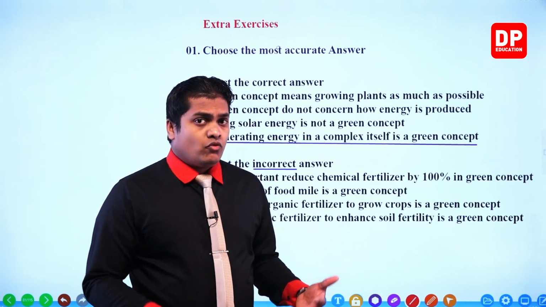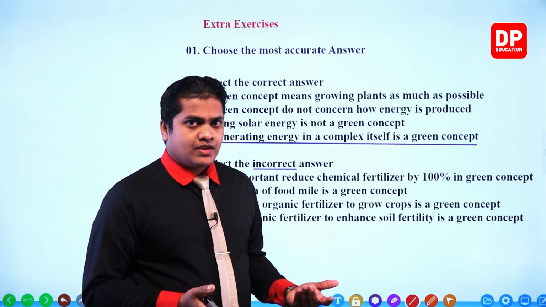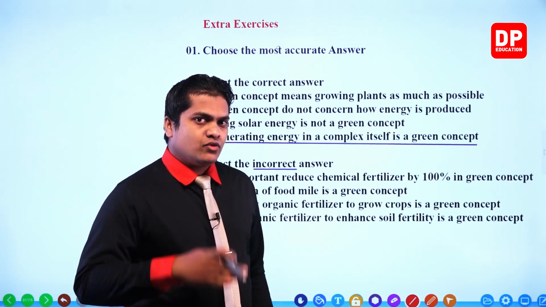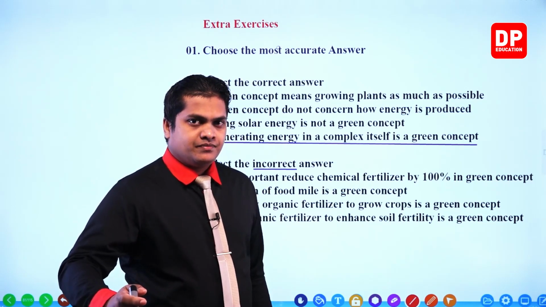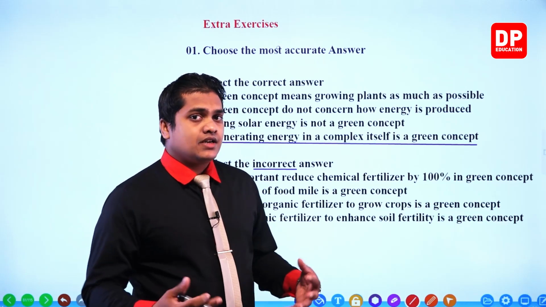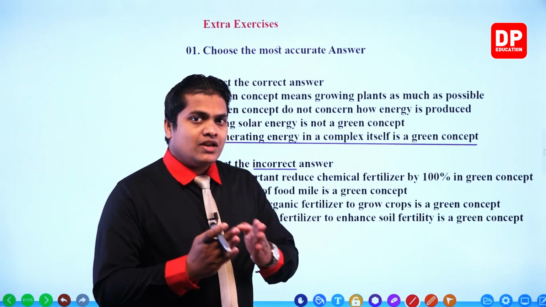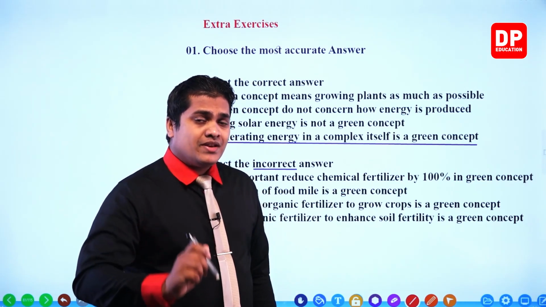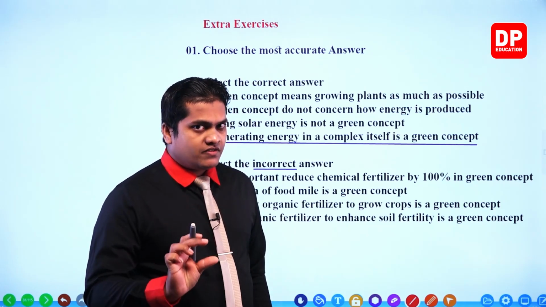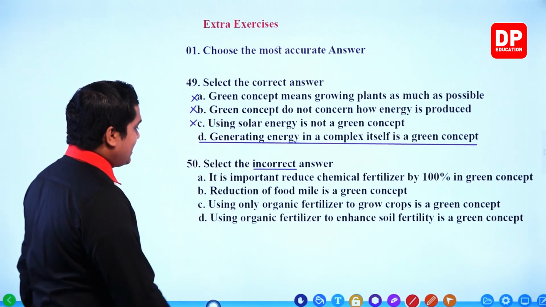Like I said, we won't be able to do farming without chemicals, my dear children. Up to a certain level we need to add. I told you that we have to gradually reduce the consumption of it. Otherwise, the country will fall into a terrible problem. Actually, we have to terminate 100%. That's for sure we have to do, but not all of a sudden, step by step. So we can't take this as a good answer.